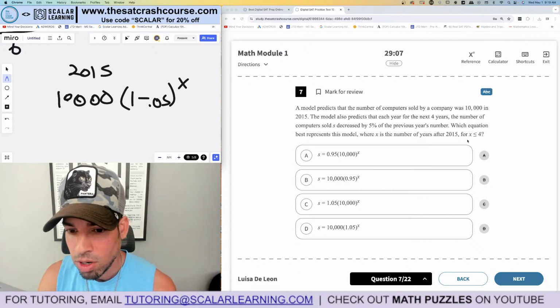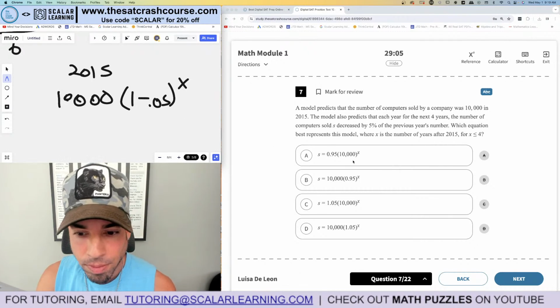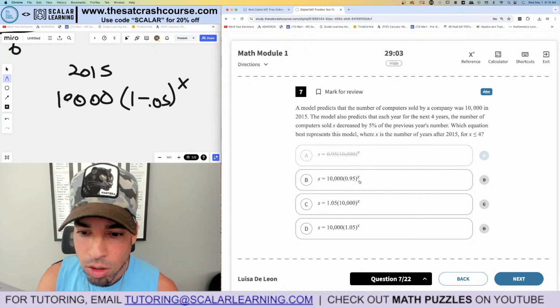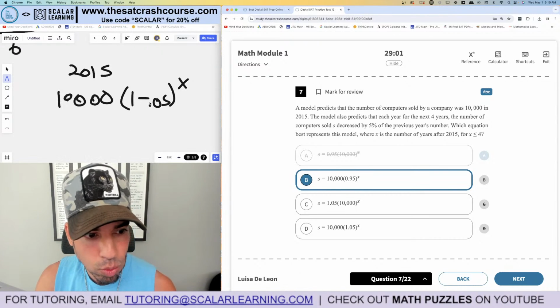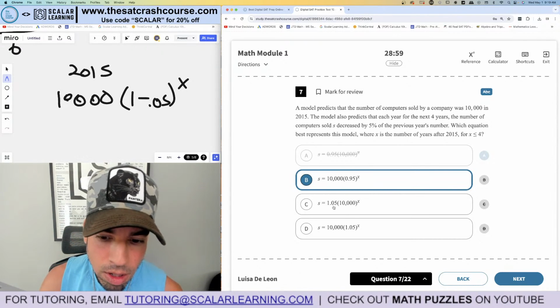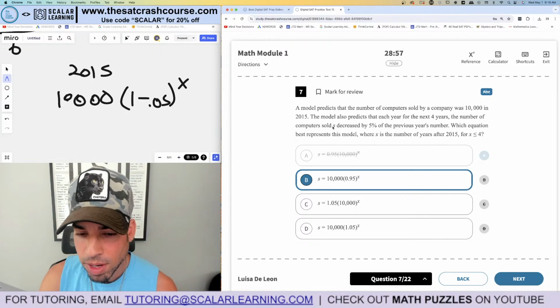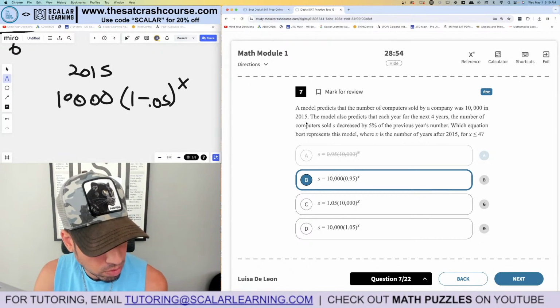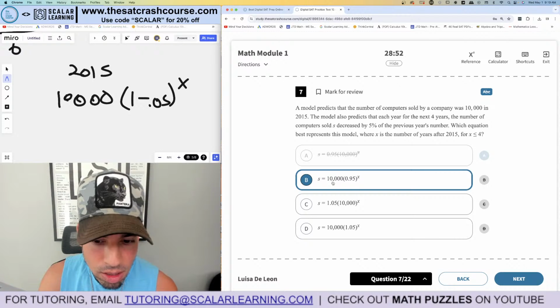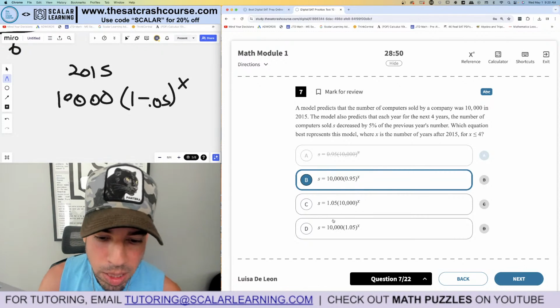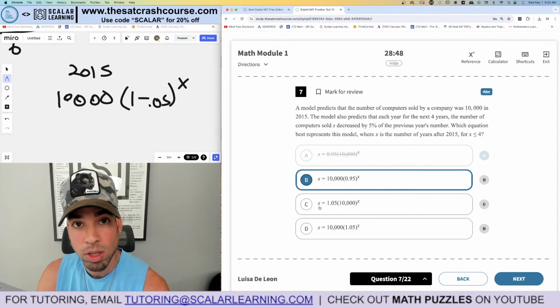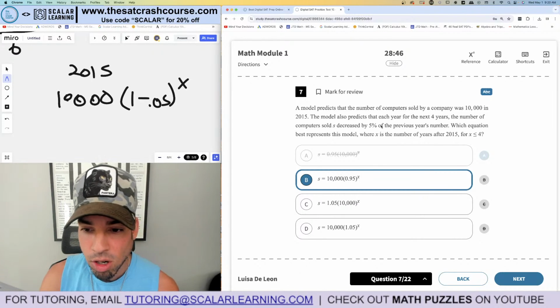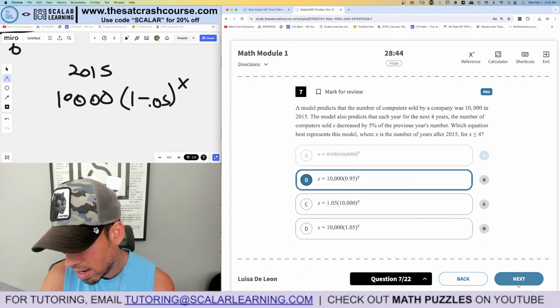Which equation best represents this model? We already got it. So I have it set up. It's not A, close. It's B. 10,000, because 1 minus 0.05 is 0.95. Always we have the initial value, the value we start with at time 0, which is 2015, according to this one. So 10,000's got to be in the front. So you know it's either B or D, but D is showing growth. That's over 1. So they're not talking about growth, they're talking about decreasing. So B has to be the winner, boom, done.